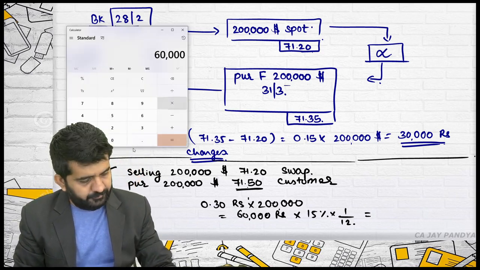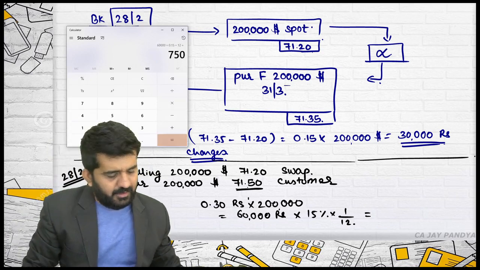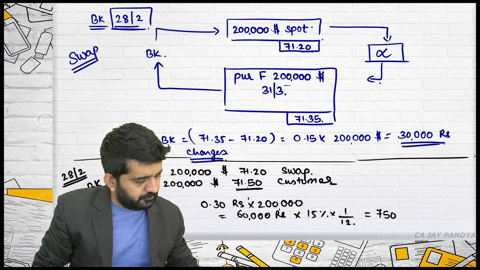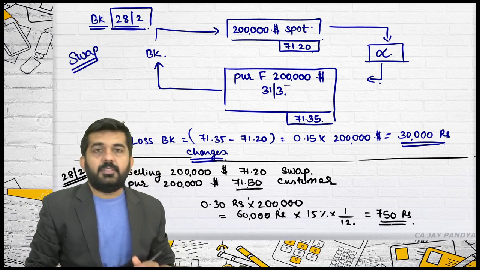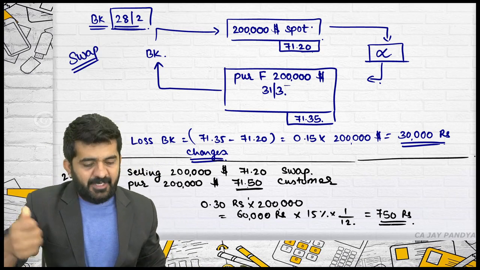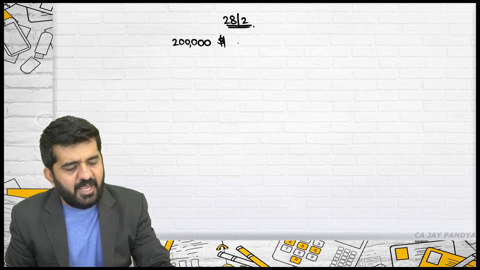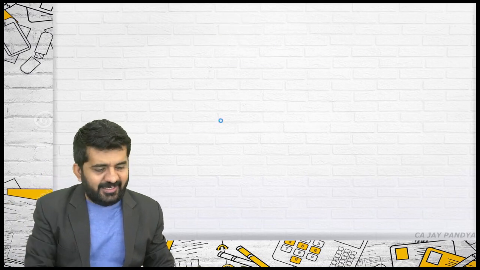60,000 into 15% divided by 12 is 750 rupees. It's alright. So what will the bank be doing? Try to understand. On 28th of February, the bank will say that you were to sell $2 lakh on 31st March. You are welcome on 28th of February with your $2 lakh and we will pay you your agreed rate.